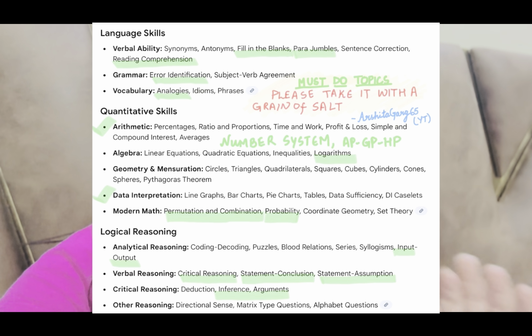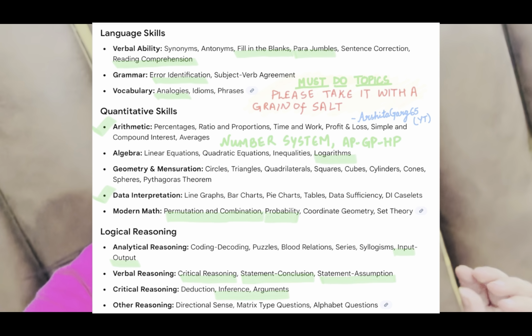And other than that, there are arithmetic questions, so all the topics from arithmetic, it will consist of 7 to 8 questions, and also there are algebra questions, around 2 to 3 algebra questions other than log and AP, and then there are the rest of the topics. So these were the most important topics from the quant section.